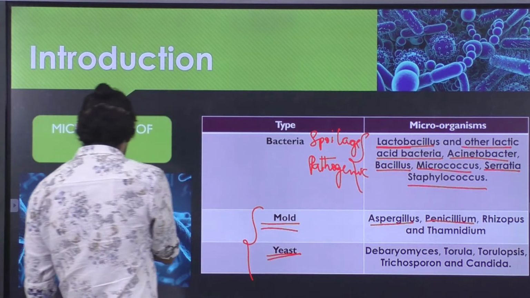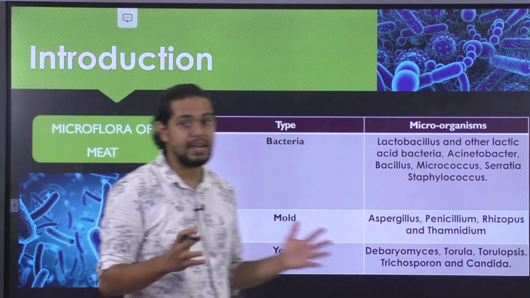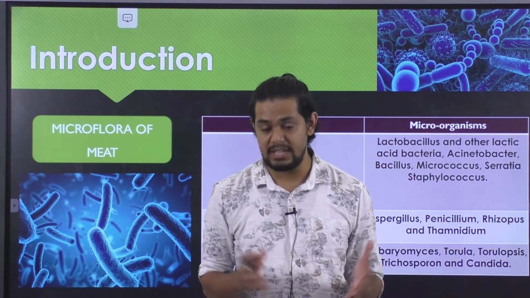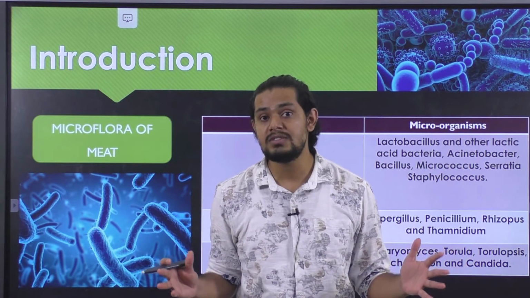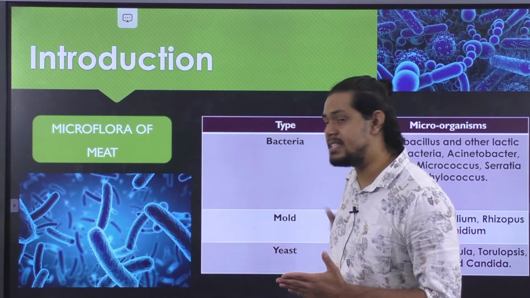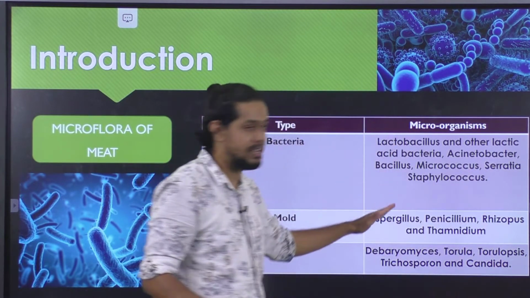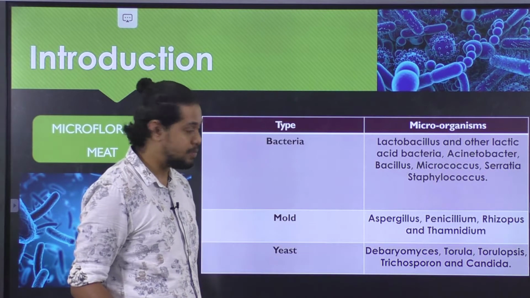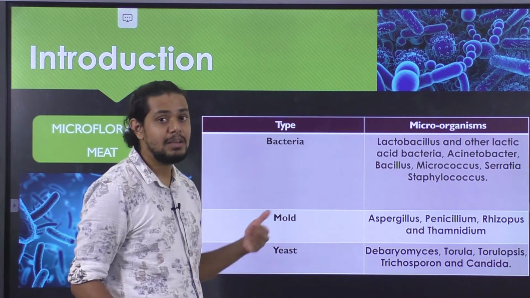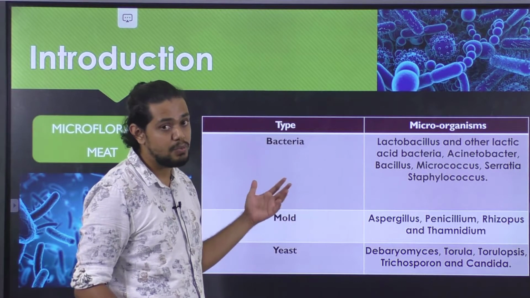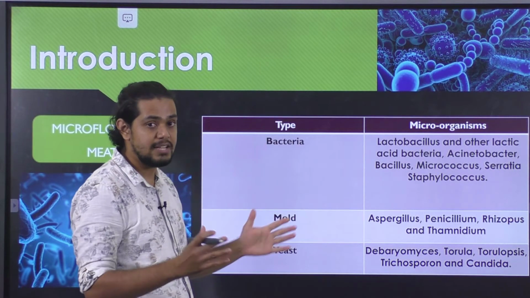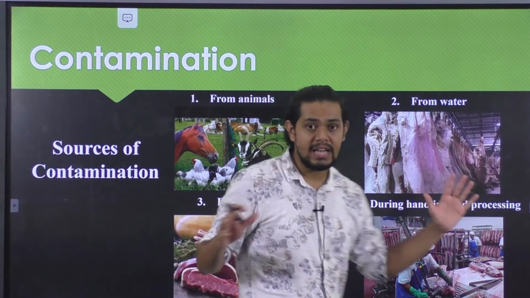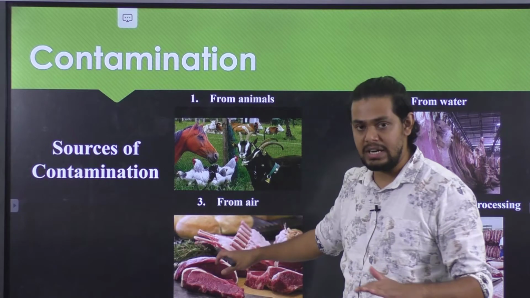So how exactly does such kind of microorganism seek an entry into the meat as well as meat products? There are a variety of sources of contamination which in turn provide a way for such microorganisms to seek an entrance into the meat as well as meat products. So let us now understand what are the possible sources of contamination which are leading to the spoilage of the meat as well as meat products.